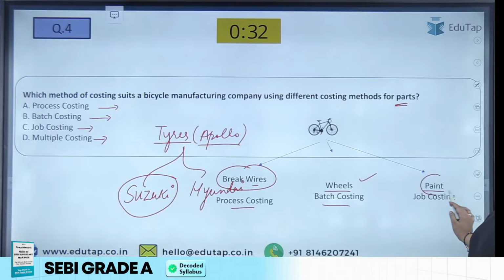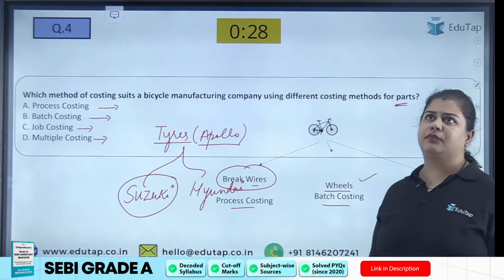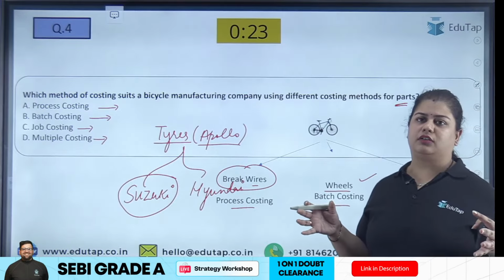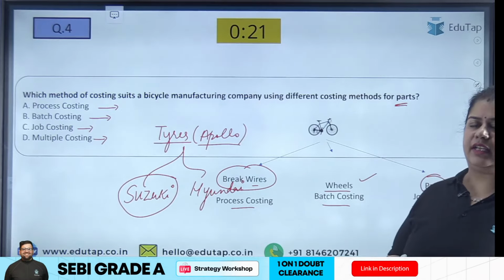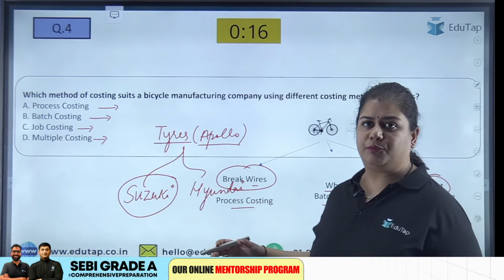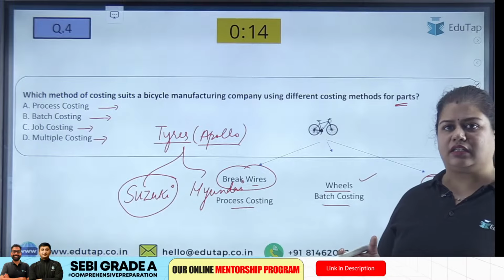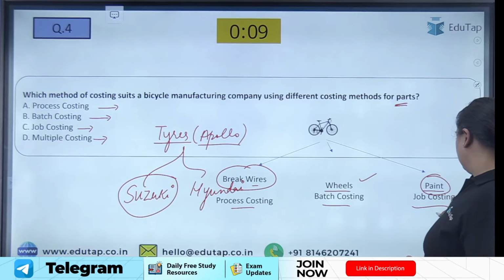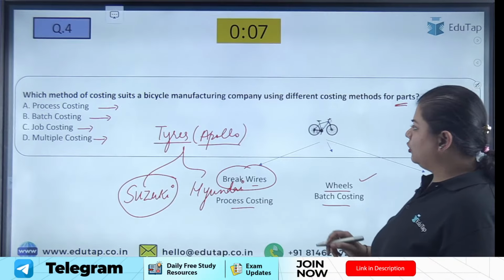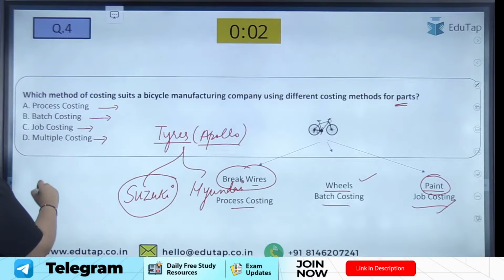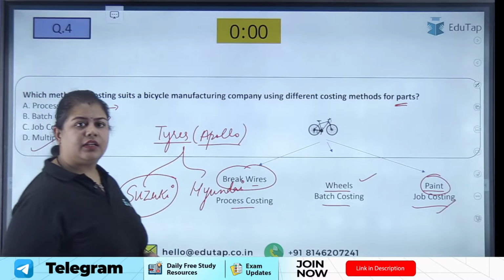Similarly, painting can be done with job costing. Why? Because it can be according to the trend, like only 10 bicycles out of 100 bicycles can be painted in red color, some can be painted in blue, for girls it can be painted in pink. So it is mostly customized according to the fashion trends or for the customer. So job costing can be done for painting. So hence here we are using different methods of costing. Hence the answer is D, multiple costing, right?